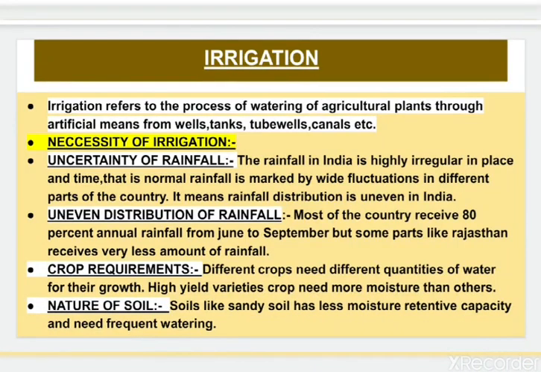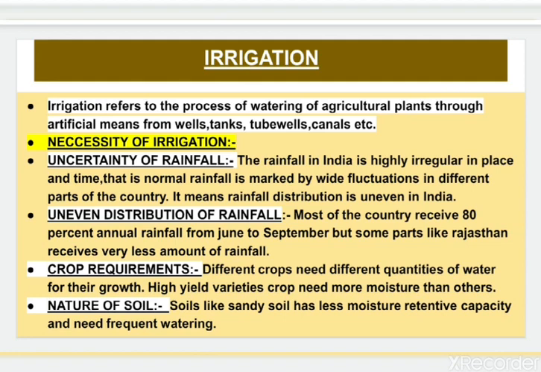Now in this part we will learn the most important topic in this chapter, that is irrigation. So what is irrigation? Irrigation refers to the process of watering of agricultural plants through artificial means from wells, tanks, tube wells, canals, etc.